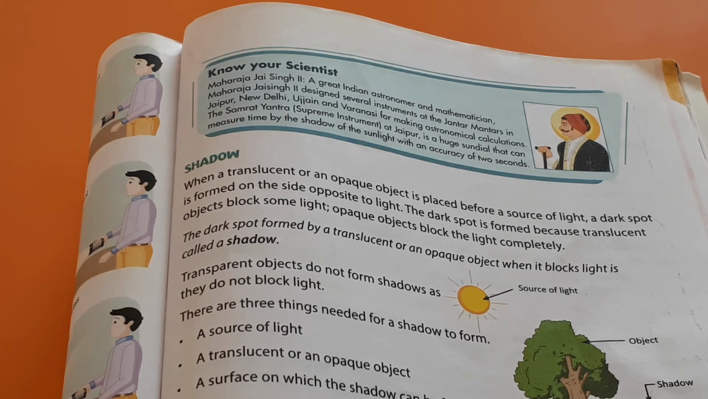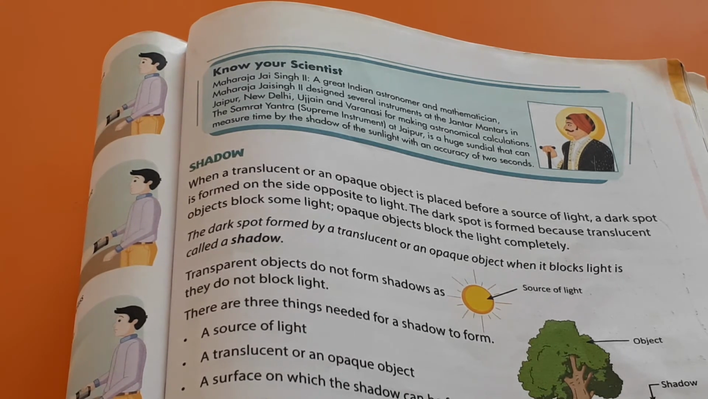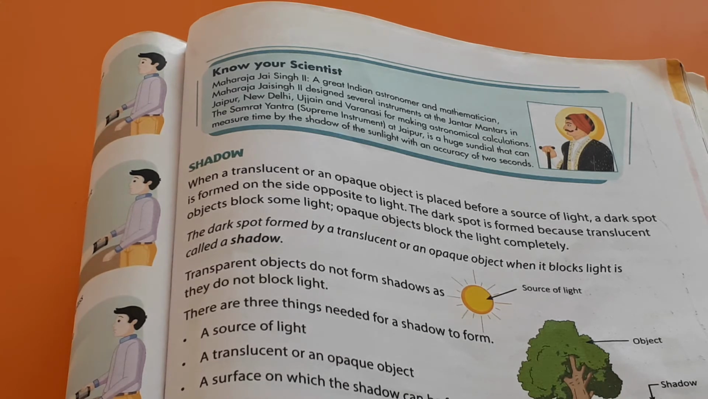Isn't it? Yes. And let us come to the detail. When a translucent or an opaque object is placed before a source of light, a dark spot is formed on the side opposite to the light. The dark spot is formed because a translucent object blocks some light. Opaque objects block the light completely. So the dark spot formed by a translucent or an opaque object when it blocks light is called a shadow.